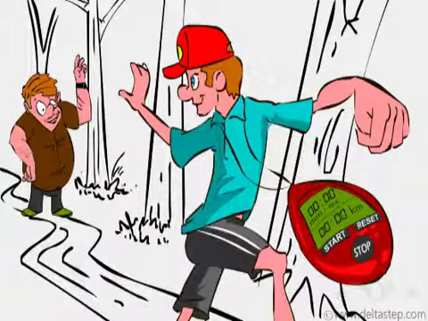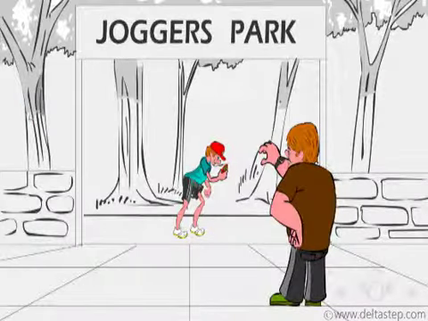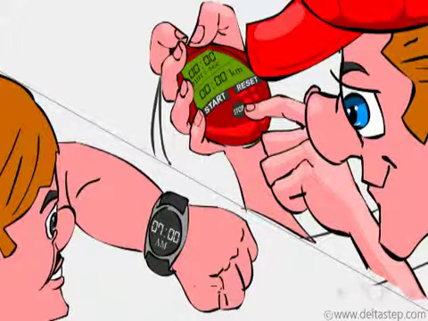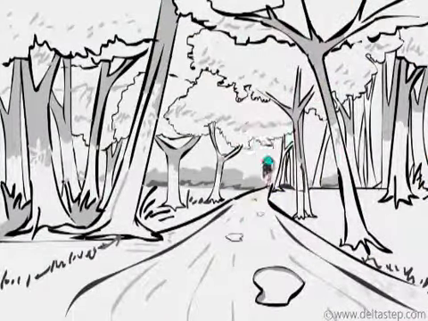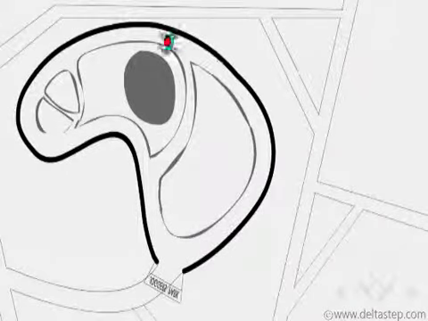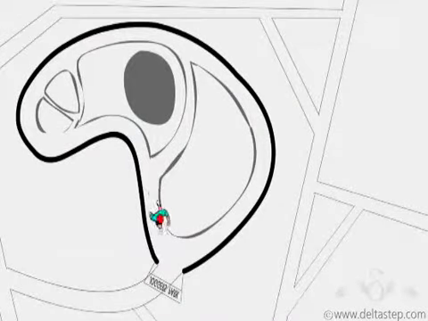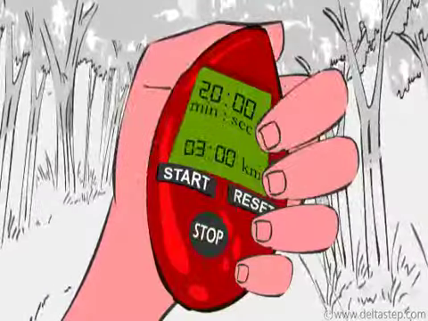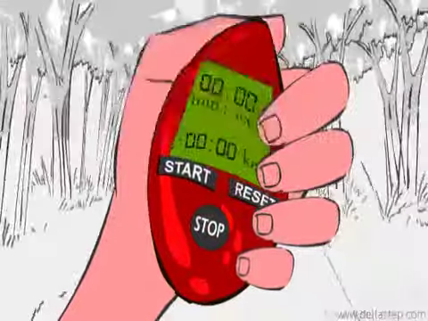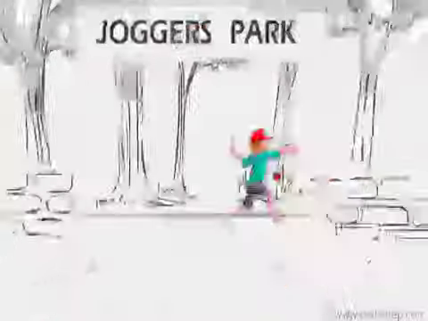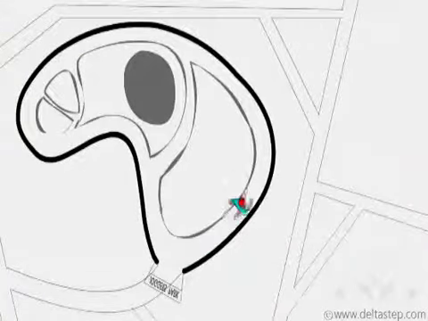Now, let's look at one of the other days of his jog. Again, his dad observes that he starts the run at 7 a.m., and he starts his stopwatch as soon as he starts his jog. After completing the first round, he observed that it took him only 20 minutes to complete 3 kilometers. He resets his stopwatch and continues jogging.